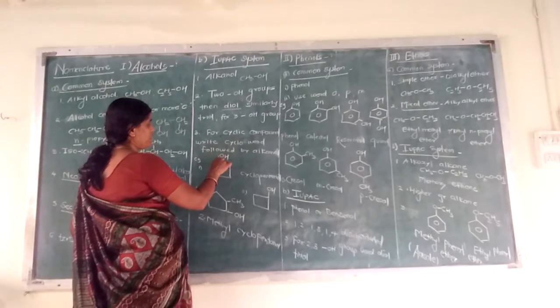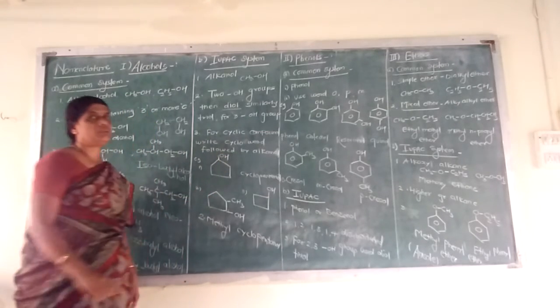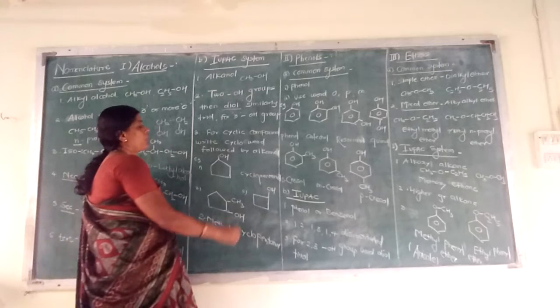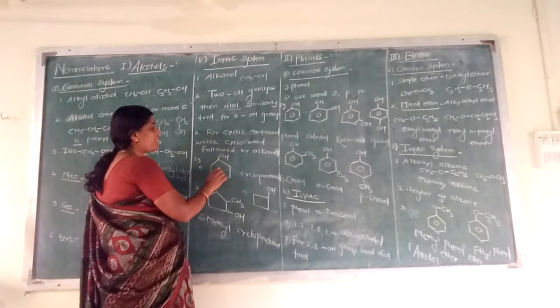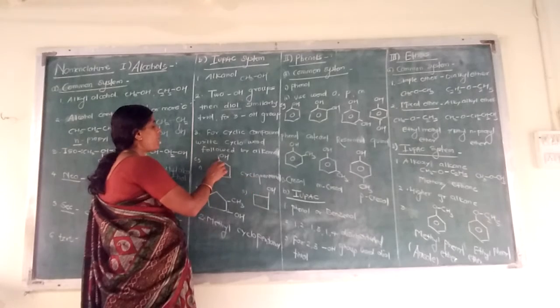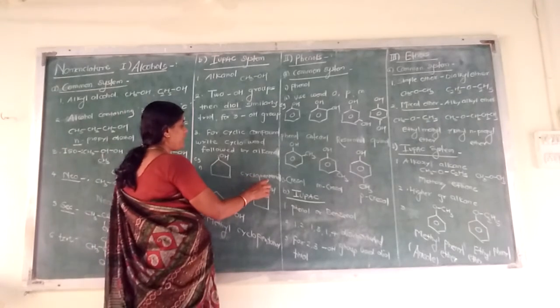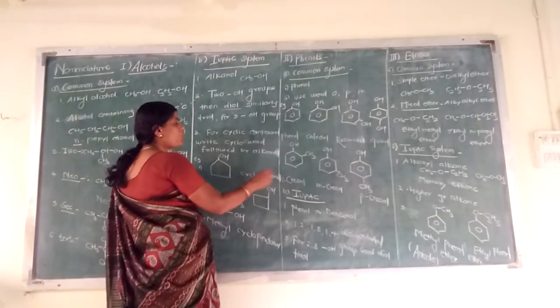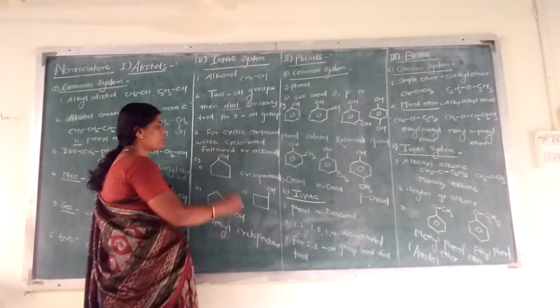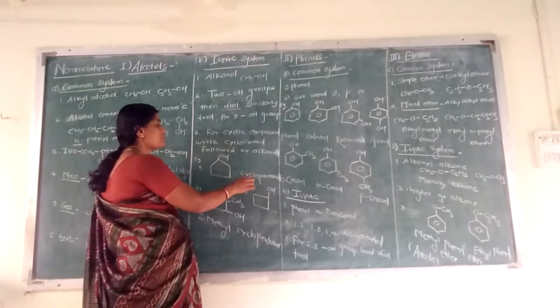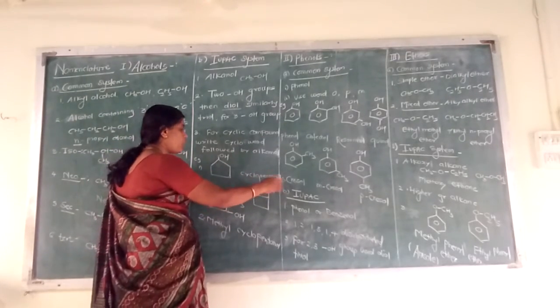Next, if a cyclic structure is there, like cyclopropane, cyclobutane, cyclopentane, for such compounds, if an OH group is present, then how is it named? We identify which cyclic. This is a closed cyclic, so cyclo. 5 carbon atoms, pentane. It is an alcohol, so E is replaced by OL. So the name of the structure is cyclopentanol.